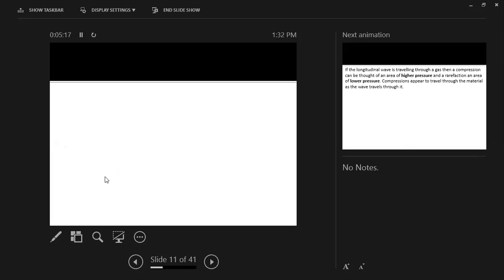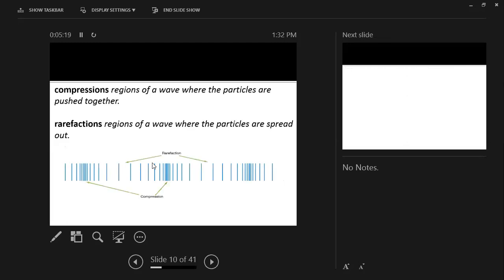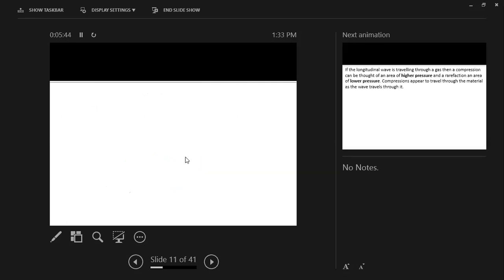Let me show you here. As you see, the part where they are apart from each other, we call it rarefaction, okay? The part where they come close to each other, they bunch up or come together, is called compression. We compress them. When they are compressed, it's called compression. When they get away from each other, it's called rarefaction, okay?